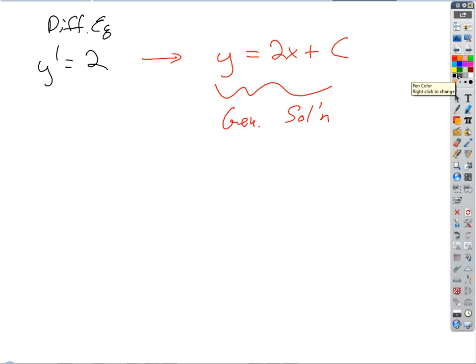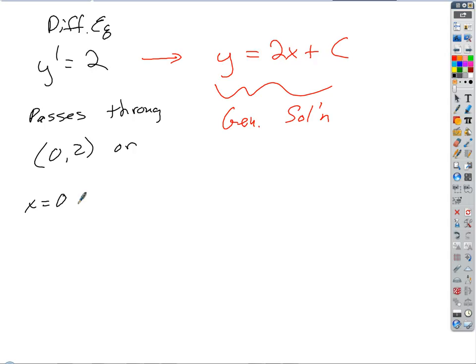We're going to attach the constraint that the solution has to pass through the point 0, 2. Or in other words, x equals 0 when y equals 2.